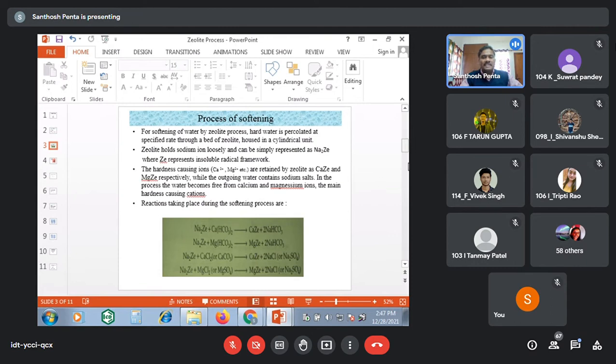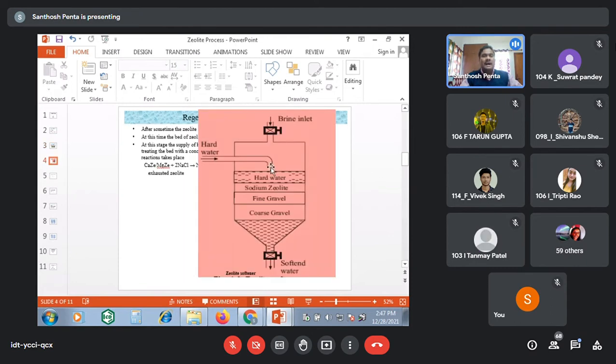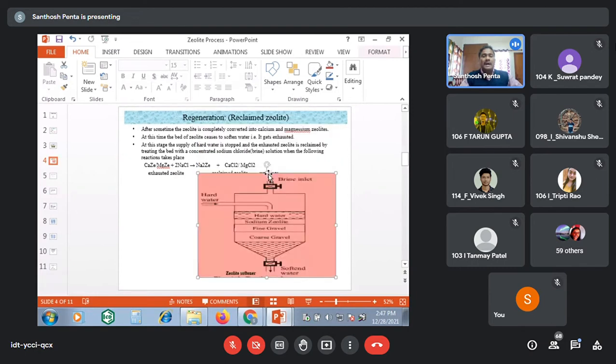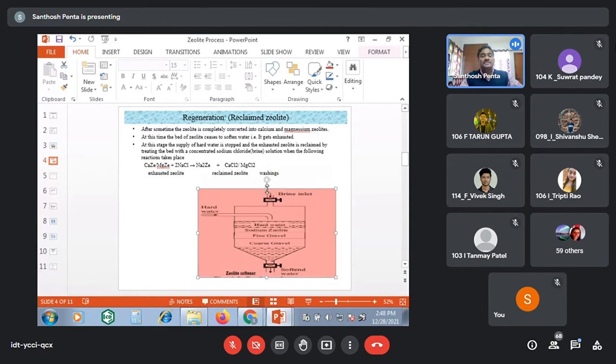When the water is passing through the zeolite bed, all the hardness causing ions are readily exchanged with sodium ions which are present in the zeolite. Then they are converted into calcium zeolites or magnesium zeolites. See, after some time, what happens? The sodium ions which are available in the zeolite bed are all exhausted. Exhausted means all the sodium ions are exchanged with hardness causing cations.